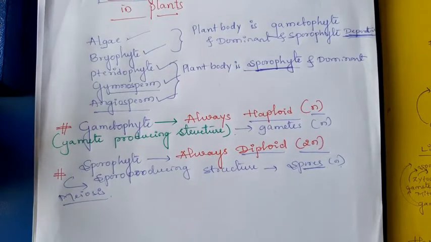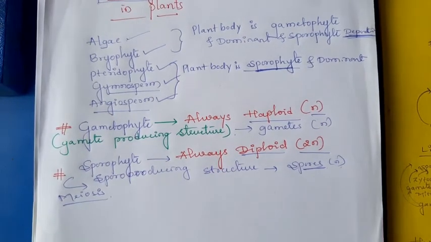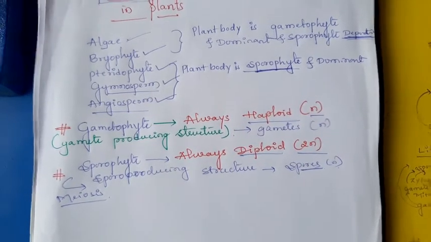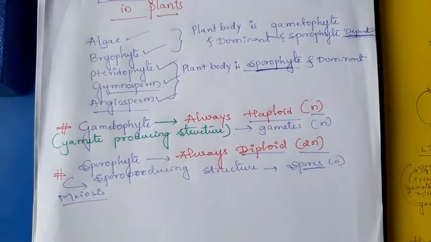While discussing pteridophyte, bryophyte and gymnosperm, I discussed microsporophyll, megasporophyll, microspores, megaspores, microsporangium, megasporangium. Already we discussed each and every point while discussing the general characteristics of the plants.